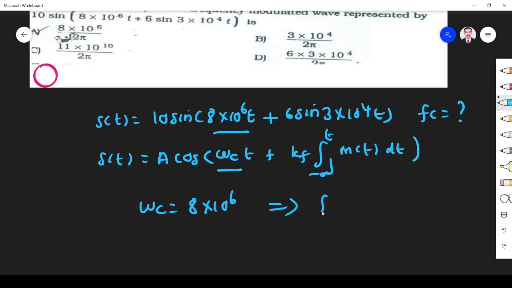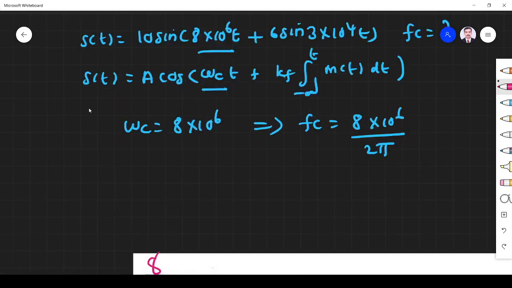Omega is equal to 2 pi f, so fc is equal to 8 into 10 power 6. That 2 pi, bring this side, so everything is divided by 2 pi, so no need to simplify. So 8 into 10 power 6, 2 pi. Option A is the correct answer.